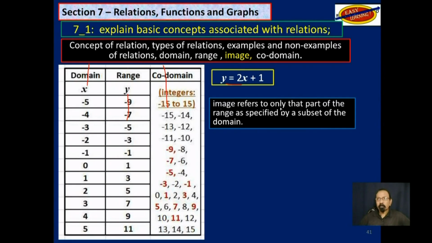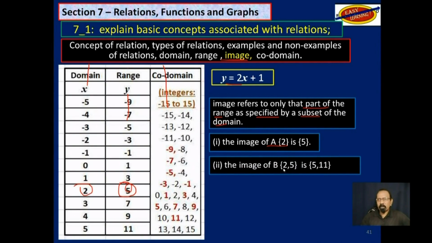Image now, which is a different concept, refers to only that part of the range as specified by a subset of the domain. So let's get this quite clear. The range is part of the codomain. It could be the whole codomain or part of it. That's a range. Image is part of the range. So let's look at the image of A, which is this 2 here. What is it linked to? To 5. So as far as we are concerned, that is the image of A, which is 2.